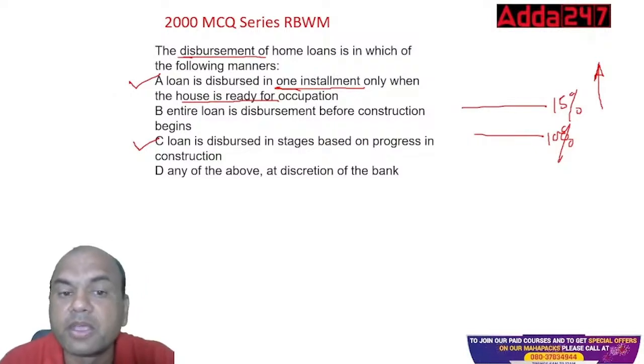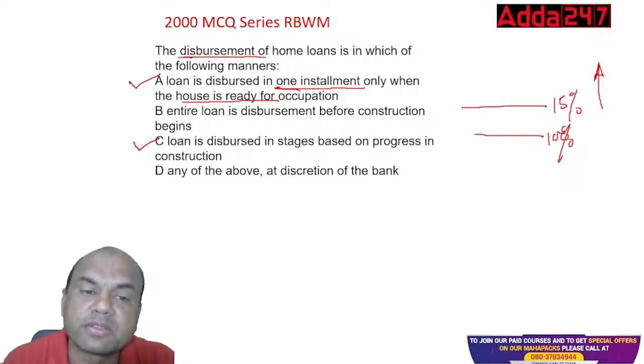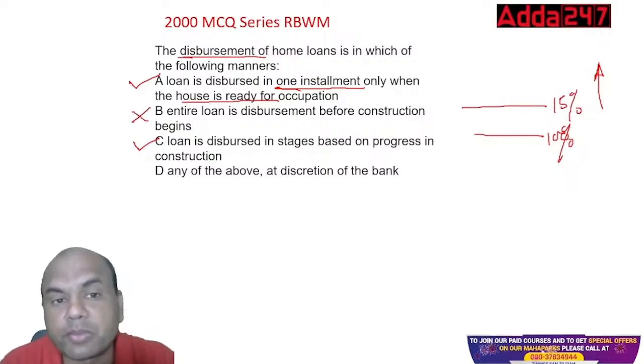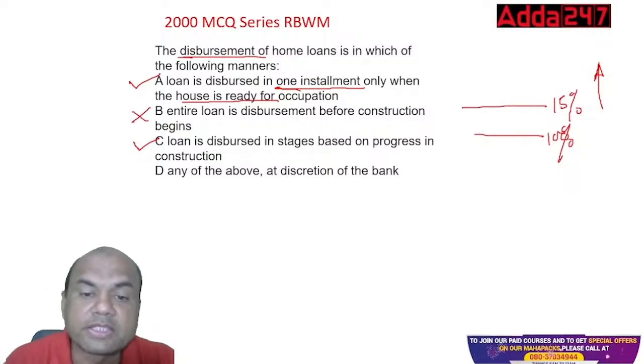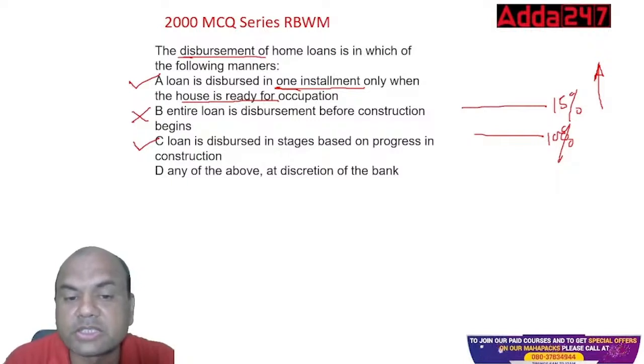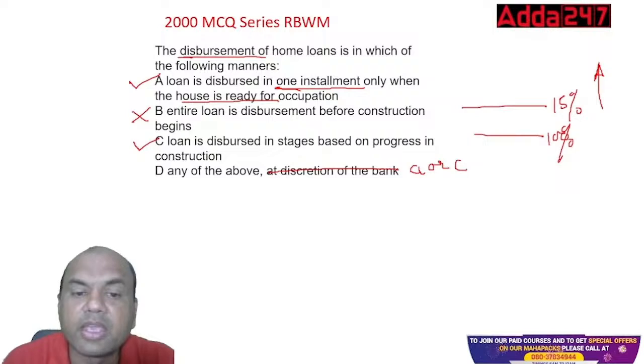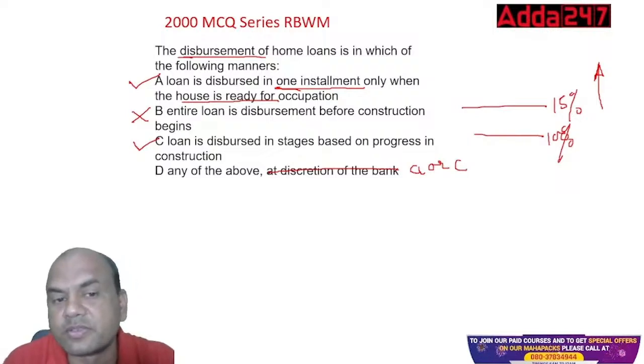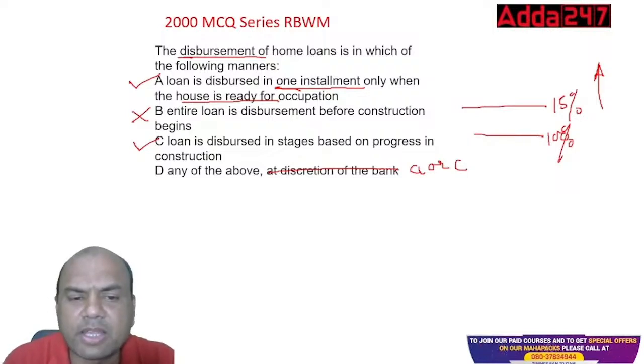But what about B? Entire loan is disbursed before the construction begins. This is not possible. Otherwise, there will be a huge problem for the bank. So the answer is any of the above, A or C. I'll make it A or C only.